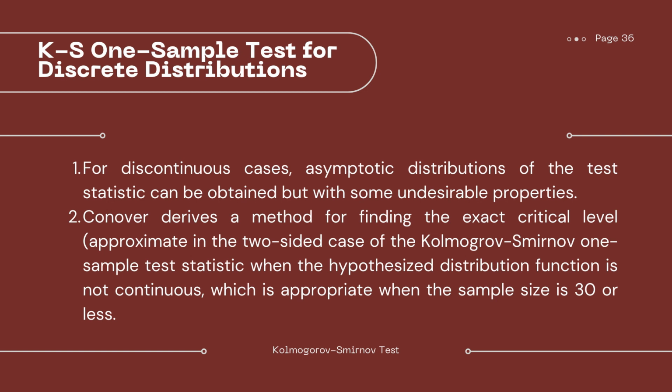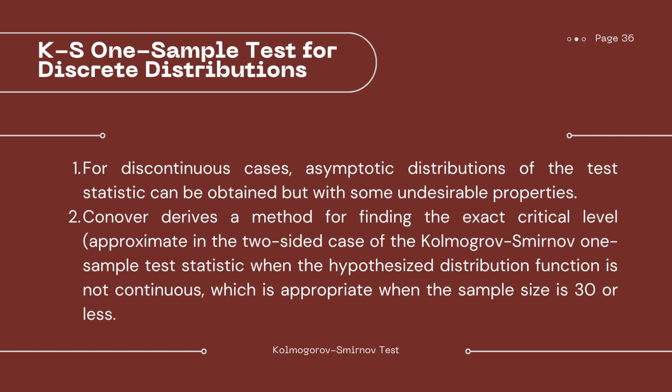Now, let us discuss a case of when we use the Kolmogorov-Smirnov test but for discrete distributions. Suppose we use a binomial distribution or a geometric distribution or any other discrete distributions. So these are the remarks or ideas that are helpful here. For discontinuous cases, asymptotic distributions of the test statistic can be obtained but with some undesirable properties.